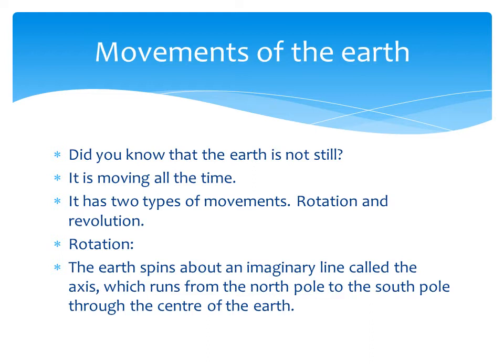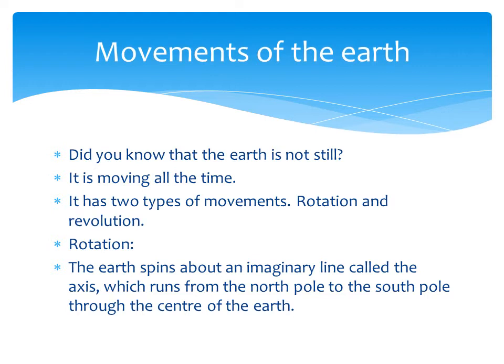You might have learned this in your SS also. So what is rotation? The earth spins about an imaginary line. It is called the axis. The earth has two movements: rotation and revolution. Rotation means the earth rotating itself. Revolution means it is revolving around the sun. In rotation, the earth spins on an imaginary line, which we call the axis.